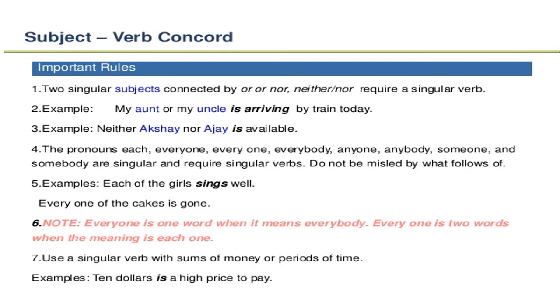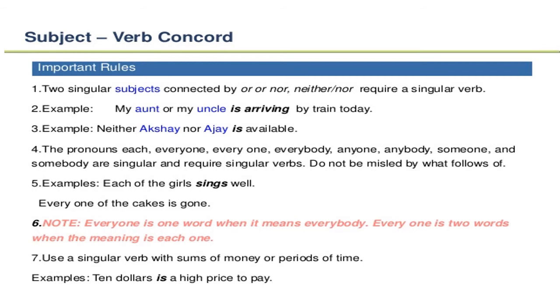Then each, everyone, all this we already saw. They take the singular verb. And everyone is a word which means everybody. So here both are used together. Whereas if I say every one with a gap between every and one, it is 2 words where the meaning is each one. That's just for you to know, an additional piece of information.